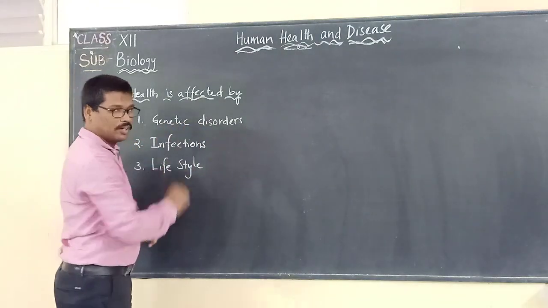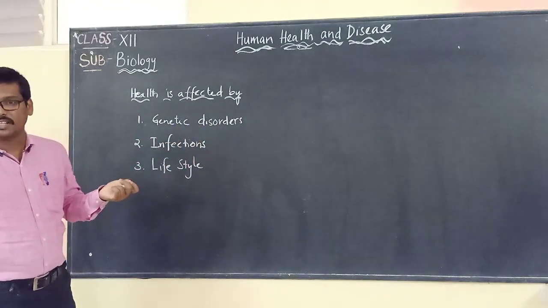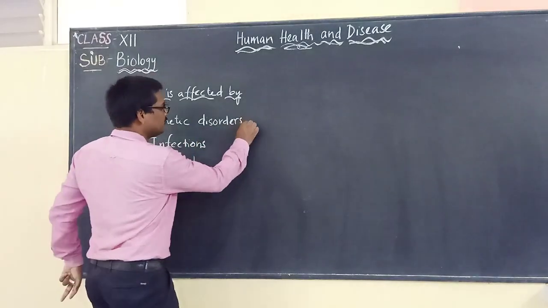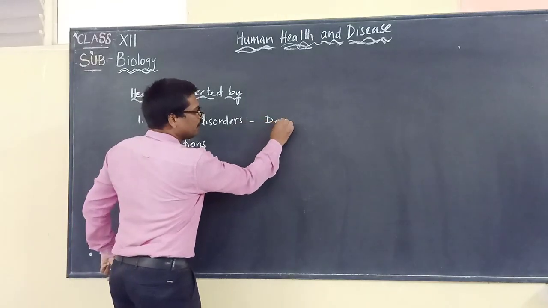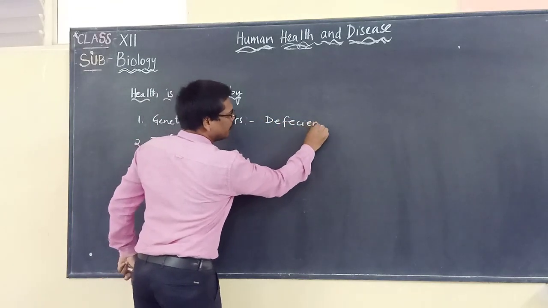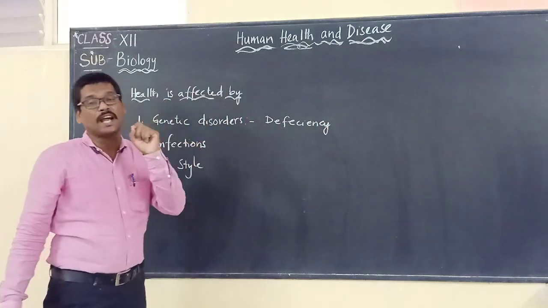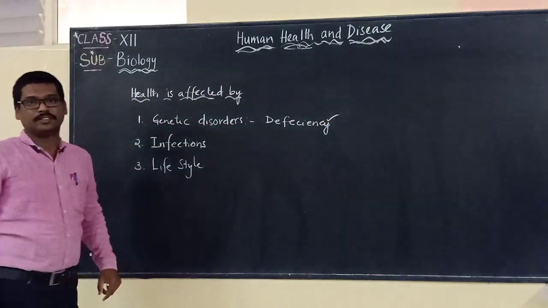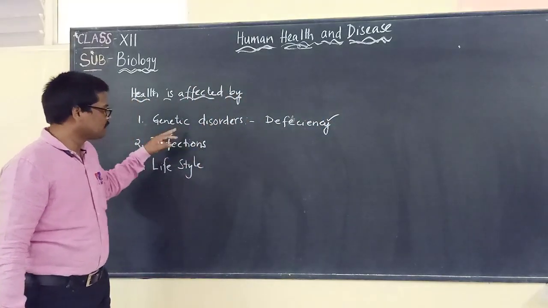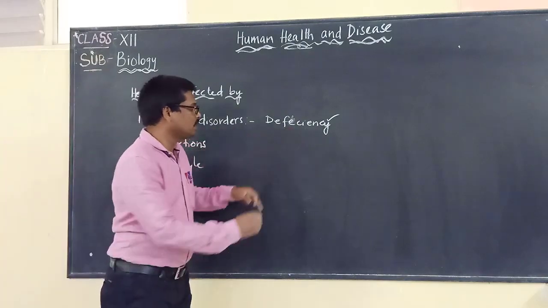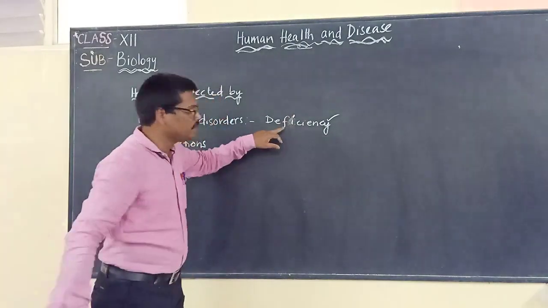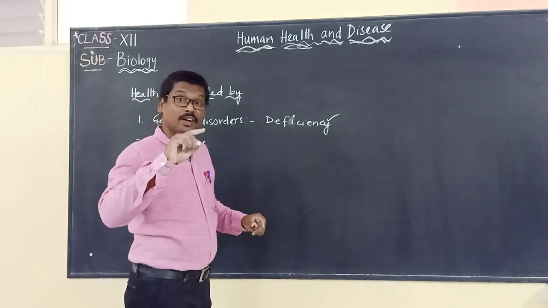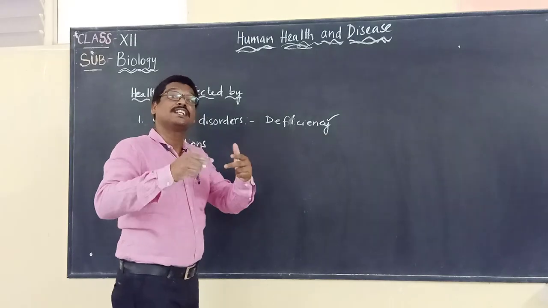Now, if you look at genetic disorders, these are the deficiency diseases with which the child is born. Genetic disorders means the deficiency disease with which the child is born, or deficiencies or defects the child inherits from birth.